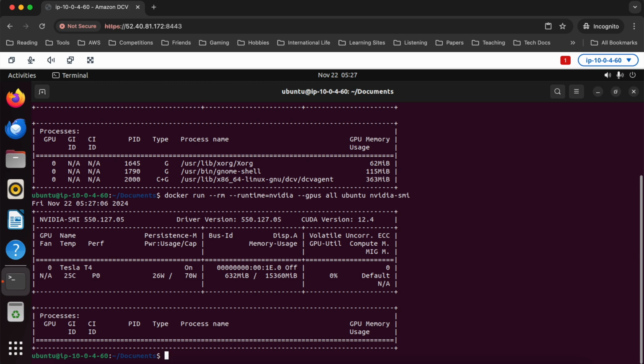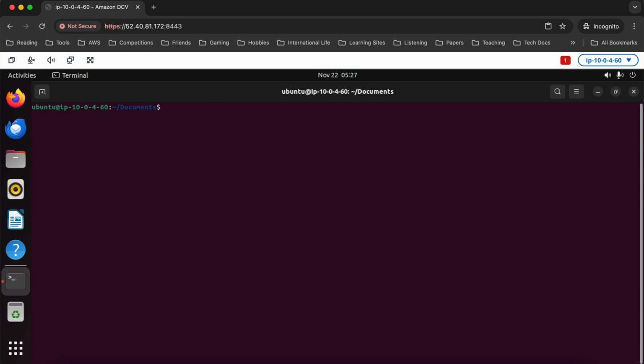And if you get a printout like this, that's identical to the one that I just ran myself from the local terminal here, then that means the Docker container can see this Tesla T4 GPU as well, which is great. It means the Docker container can access and use the GPU. And I didn't need to be root. All right, cool. So that is now working.